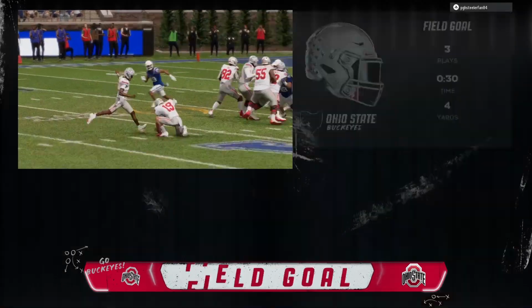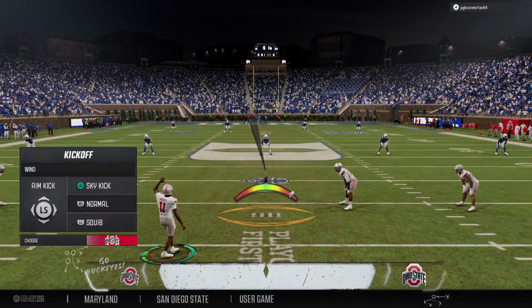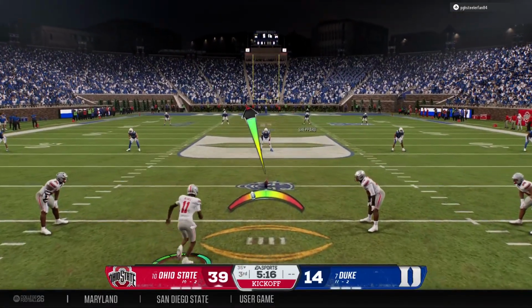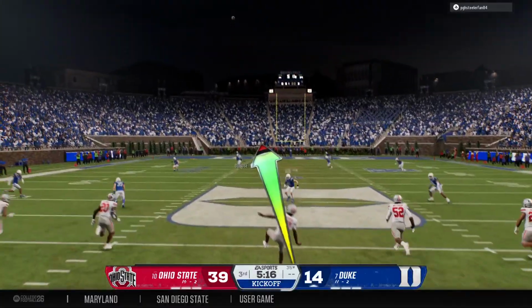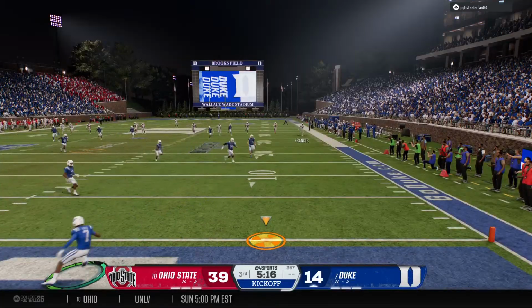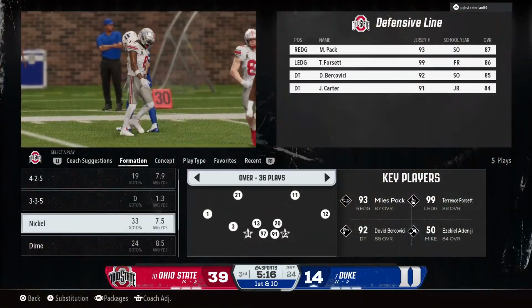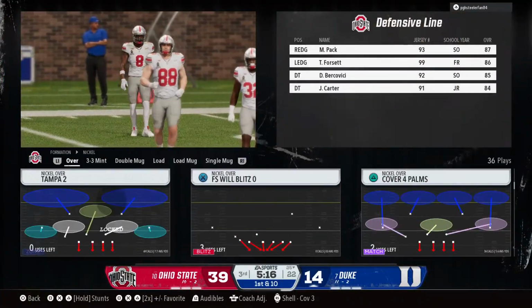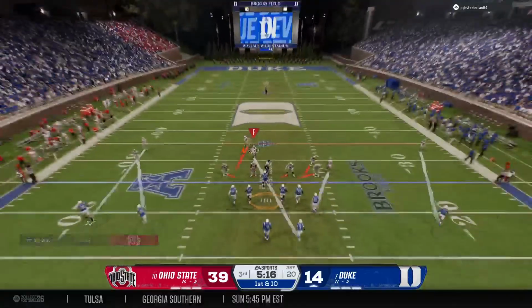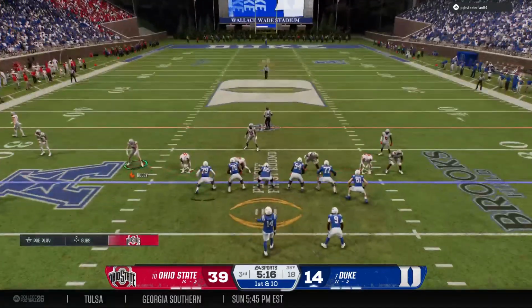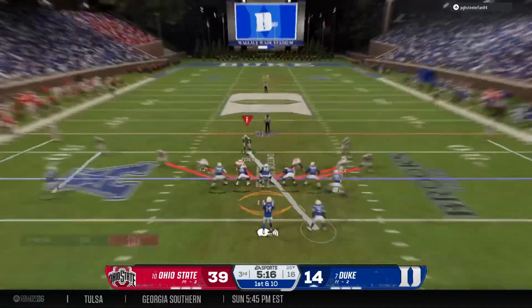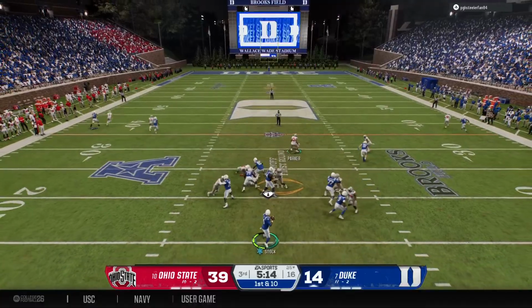Makes it look easy. And they add to their lead. Set for the kickoff here after adding to this big lead. Oh, Chris, it's a nice kick here to polish off that drive with at least 3 points up on the board. So the Duke offense heads back out onto the field. This drive is important. Last one ended in an interception. Let's see if they can get it going here.